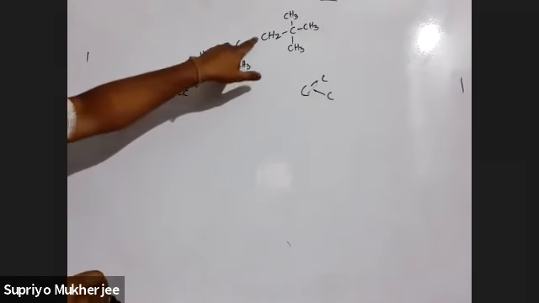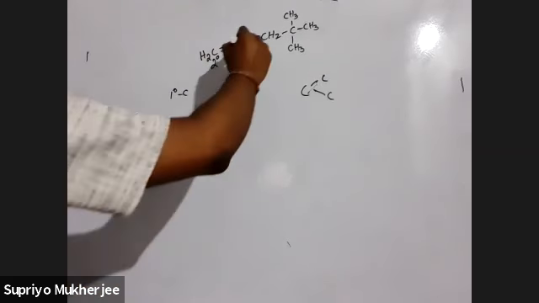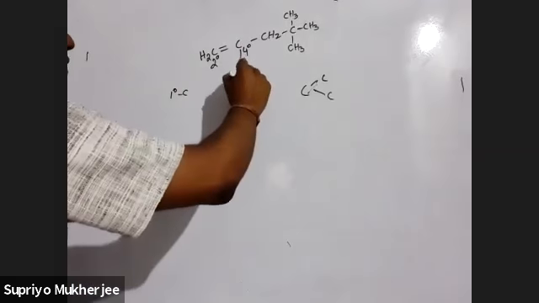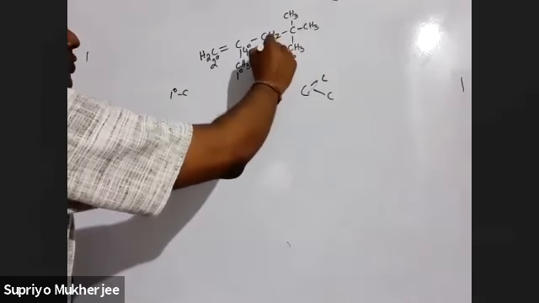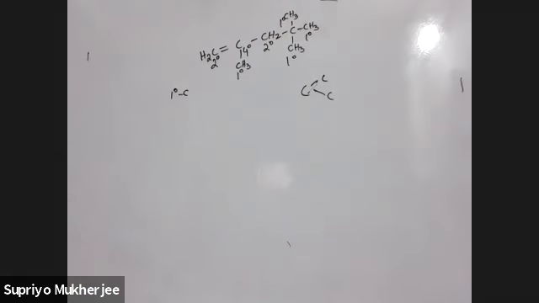This one is attached to 4 carbons if you see. So this will be 4 degree. This will be 1 degree, 1 degree, 2 degree, 1 degree, 1 degree. Now you can do it, no problem. Sir, will it be C8H16? Whatever it will be, I don't know. It will be C8H16.